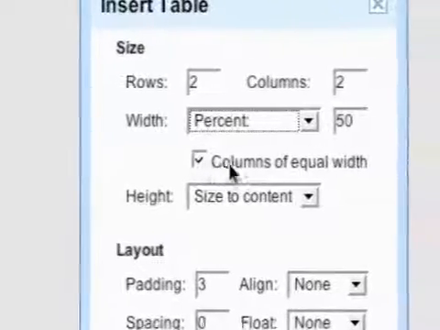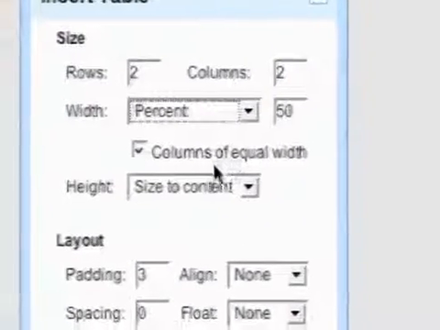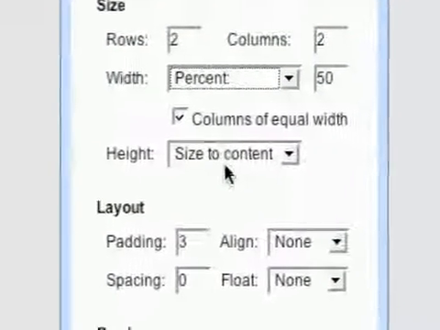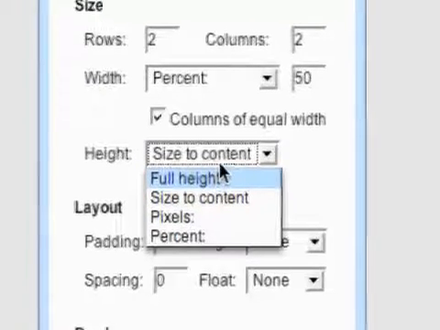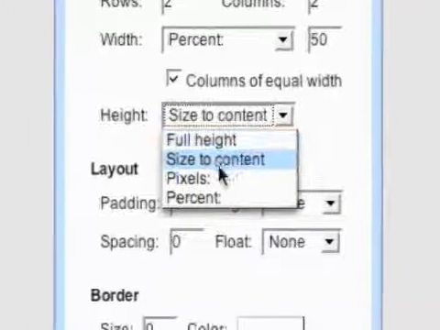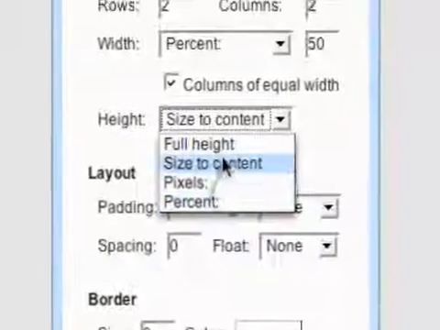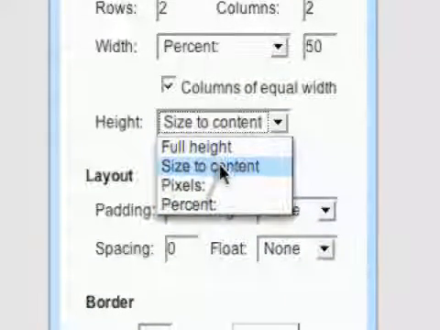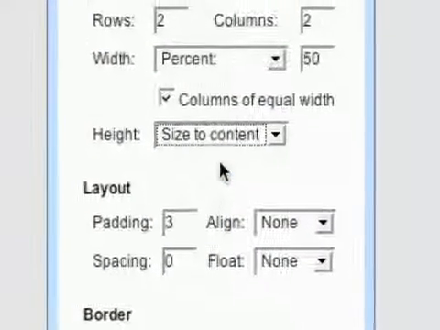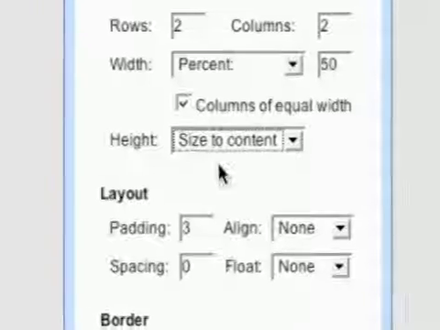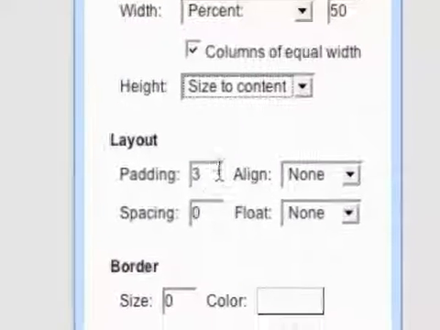You have the option to check columns of equal width. I'll check that. And then you can set the height. And you get the same options: full height, size to content, pixels, and percent. I'll go ahead and size it to content, which basically means if I type in 2 lines of text, it'll only be 2 lines.